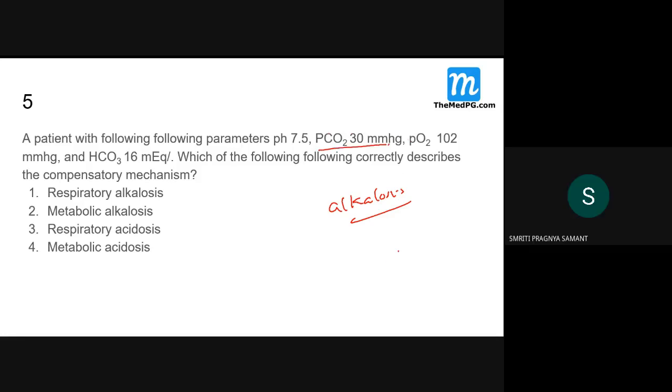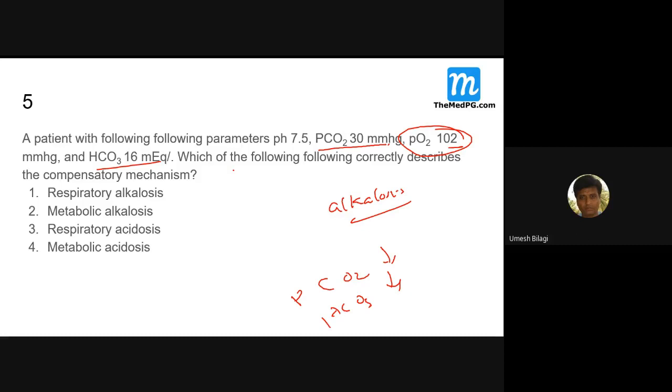Slightly decreased. PO2 is 102 mmHg, which is not an issue. Bicarbonate is decreased. Which of the following correctly describes the compensatory mechanism, it is asking.